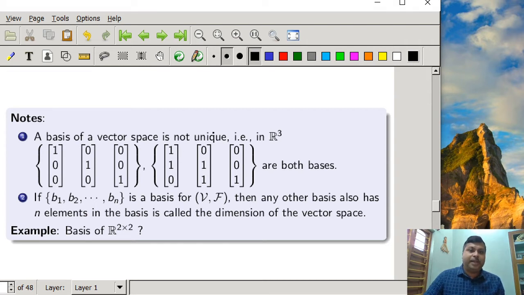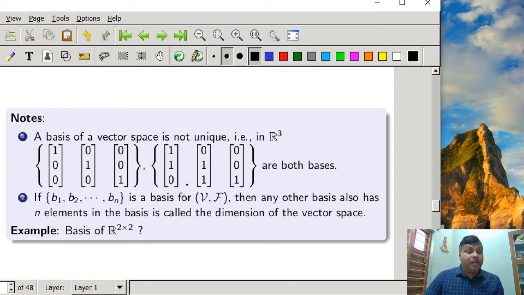This also can be another basis of R3: (1,1,0), (0,1,1), (0,0,1). You can verify whether these three vectors are linearly independent or not, and also whether these three vectors span the vector space V, that is R3, or not. You can verify that one, and in this way we can say that the basis of a vector space is not unique.